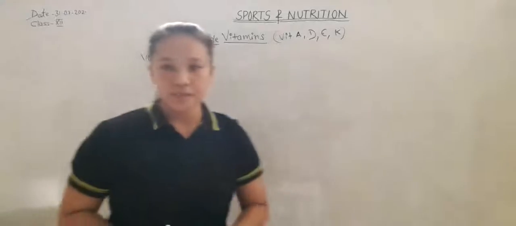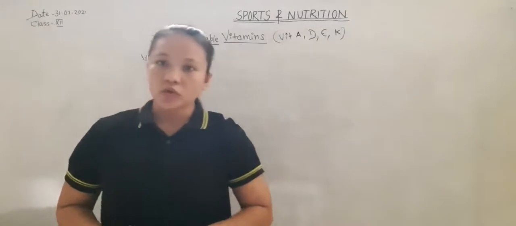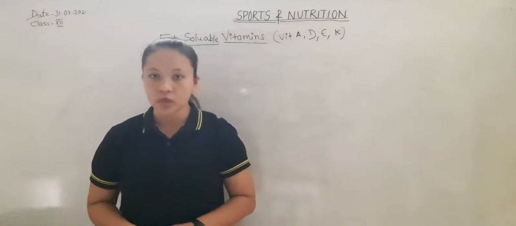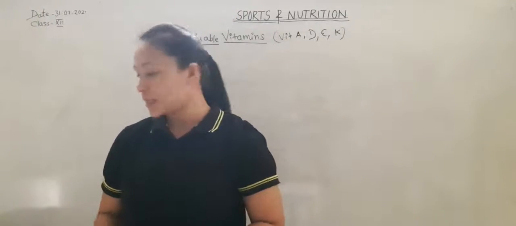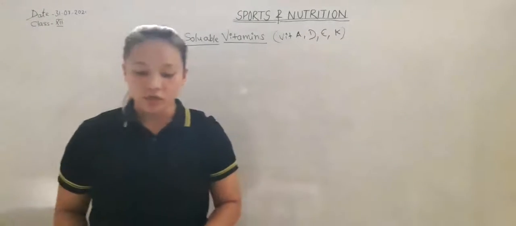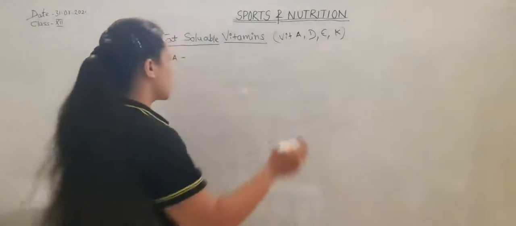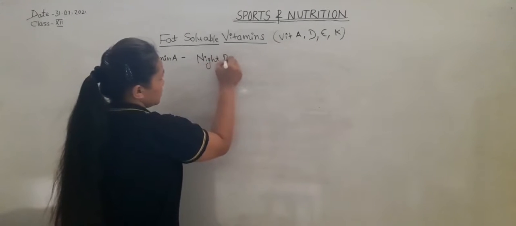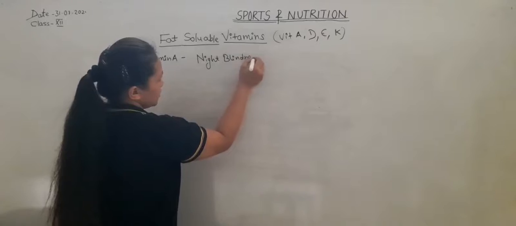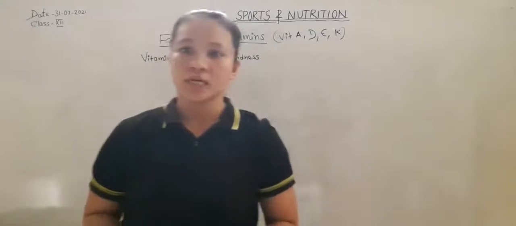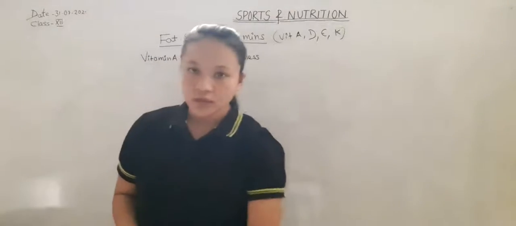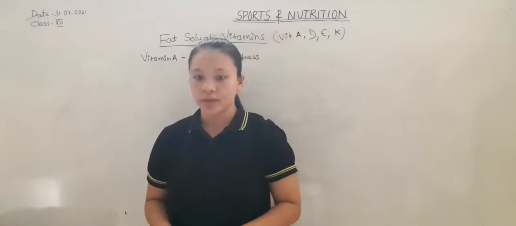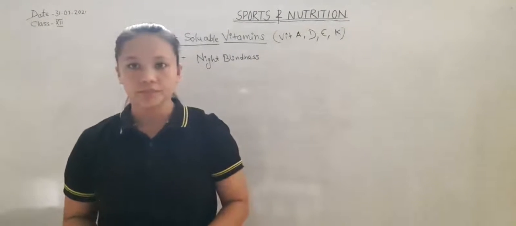Vitamin A is also known as retinol. Vitamin A helps in normal growth and development of the body. The deficiency of vitamin A causes night blindness, in which the person is unable to see at night. The sources of vitamin A are green leafy vegetables, tomato, egg, milk, butter, etc.